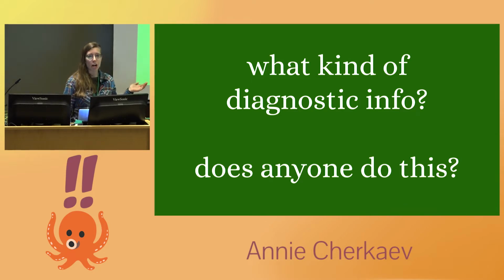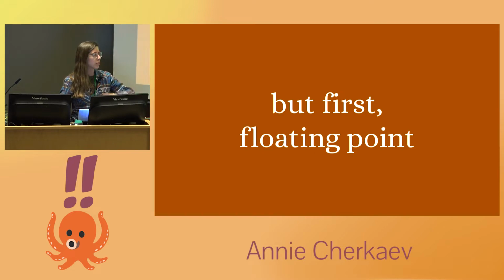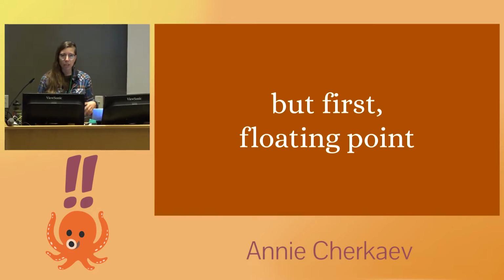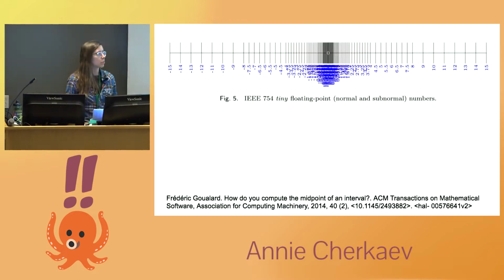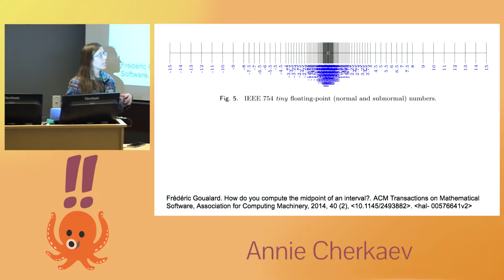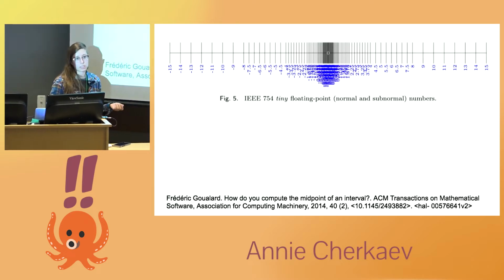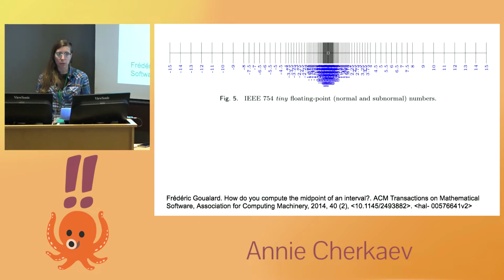So that's the story of this talk, but before I get into that, I'm going to give you a very quick overview of what floating point is and how it works. The floating point standard defines how to encode some subset of the real or rational numbers into some fixed bit width. This is a visualization of the precisely representable points in 16 bits. When we have 16 bits to work with, this is how it works.